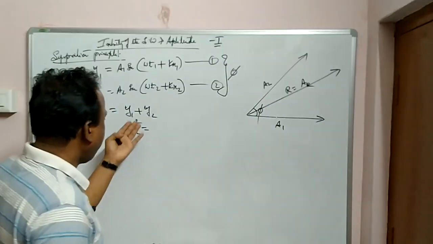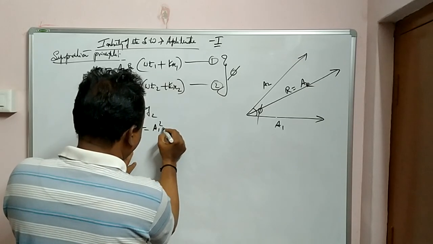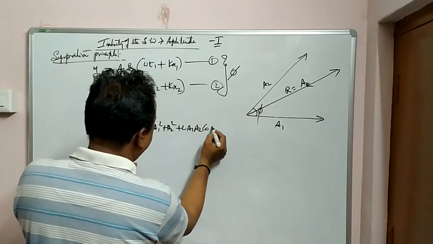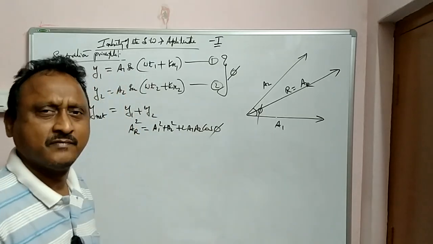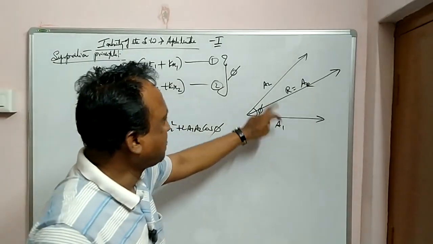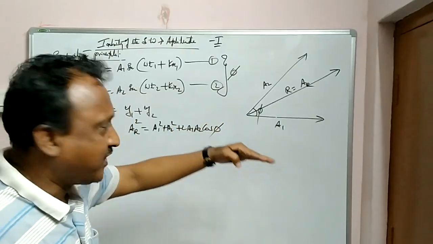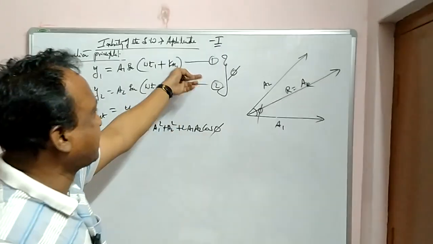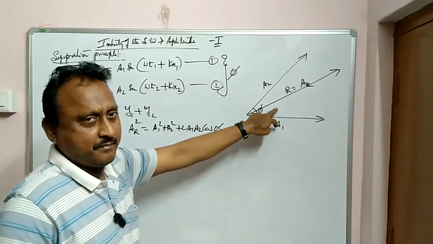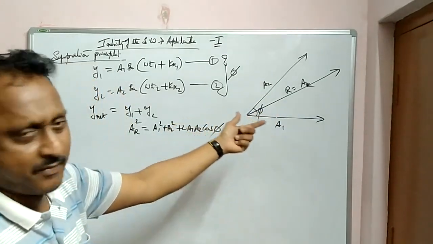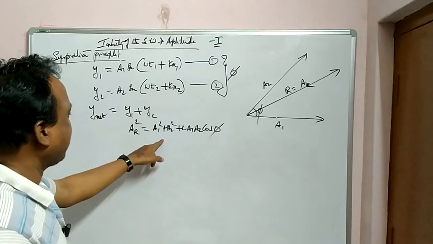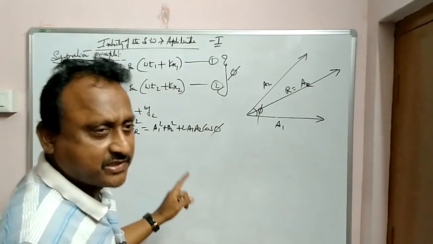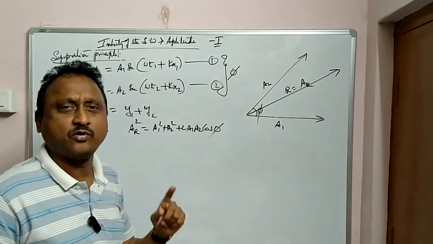So here, AR square is equal to A1 square plus A2 square plus 2 A1 A2 cos phi. Here A1 is the lesser one, the second one is the higher one, and with phase difference phi I can use the parallelogram law to get the resultant.